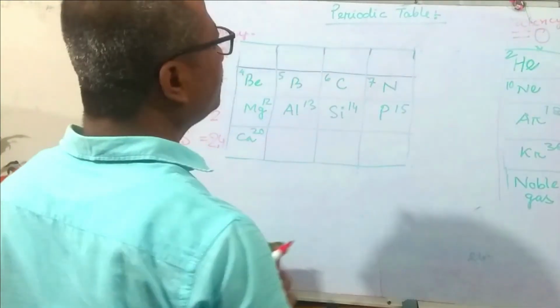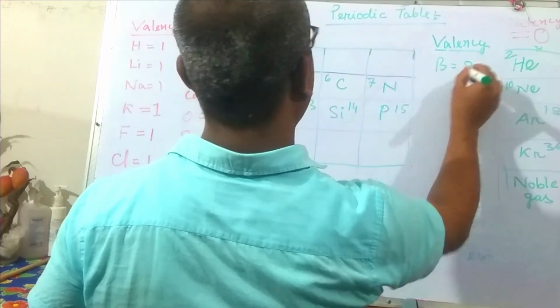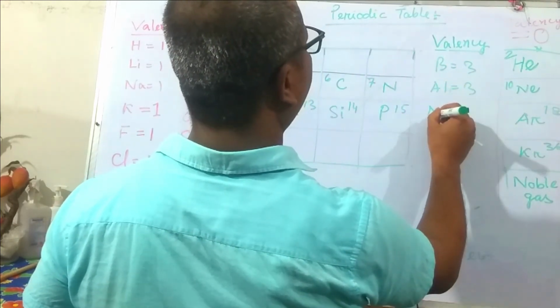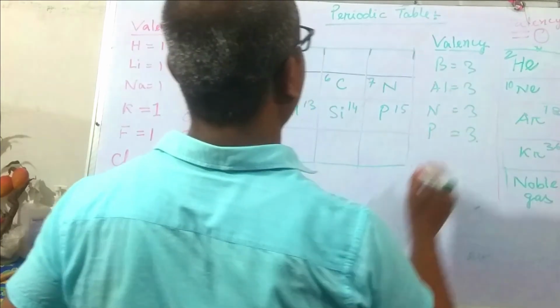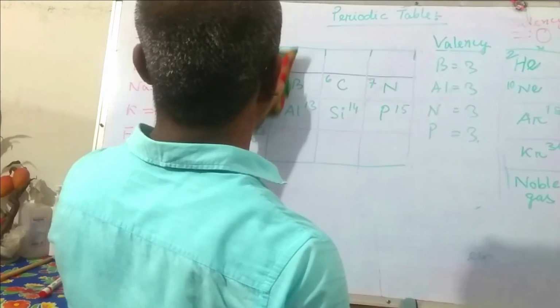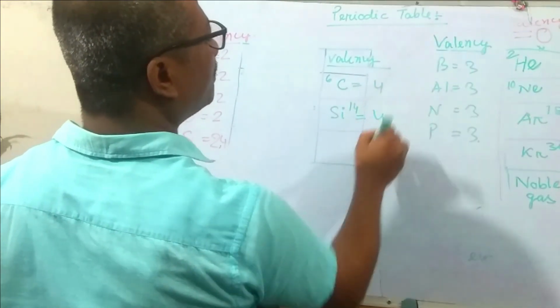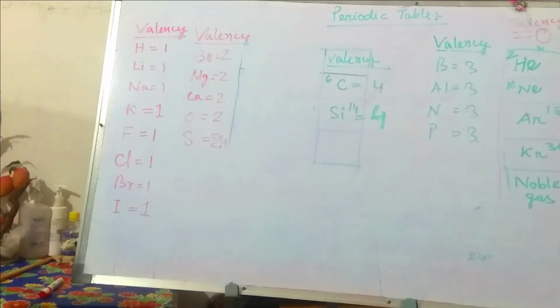Now valency 3: boron 3 valency, aluminium 3 valency, similarly nitrogen 3 valency, phosphorus 3 valency. Carbon has 4 valency, silicon has 4 valency. Note it down and learn by heart the valency of these elements.